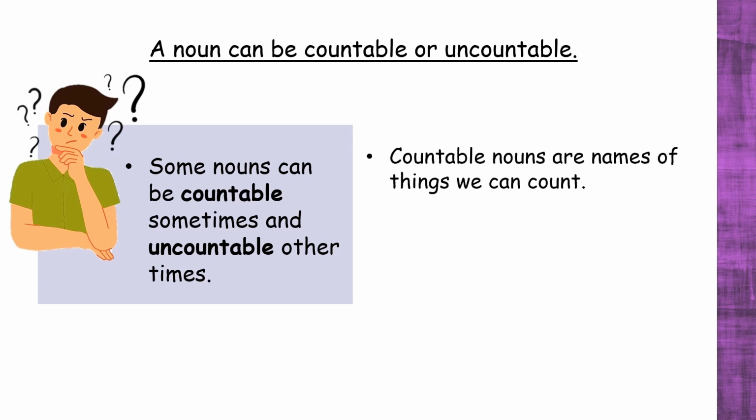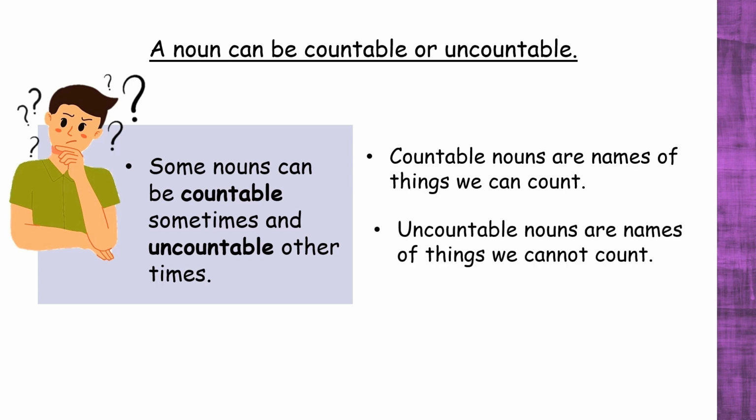Countable nouns are names of things we can count. These nouns can be counted into individual units. Uncountable nouns are names of things we cannot count. These cannot be counted into discrete individual units.